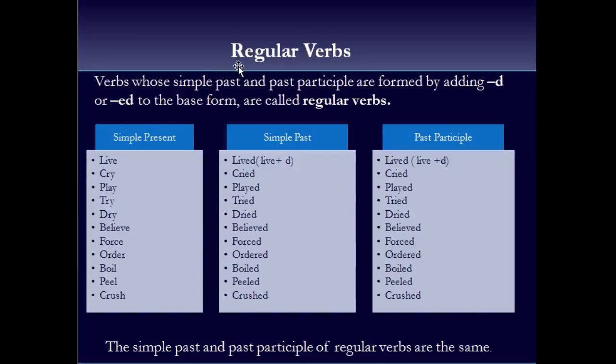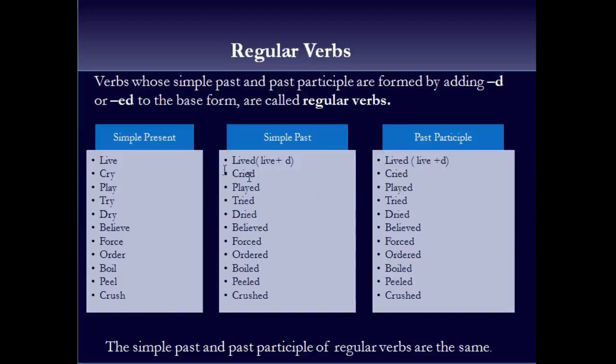Let's read again. Regular verbs. Verbs whose simple past and past participle are formed by adding d or ed to the base form are called regular verbs. Here are some examples of such verbs. Here is the base form or simple present form. We have changed it into its past form by adding d to it, and we have made the past participle also by adding d. So the simple past and past participle forms are the same.